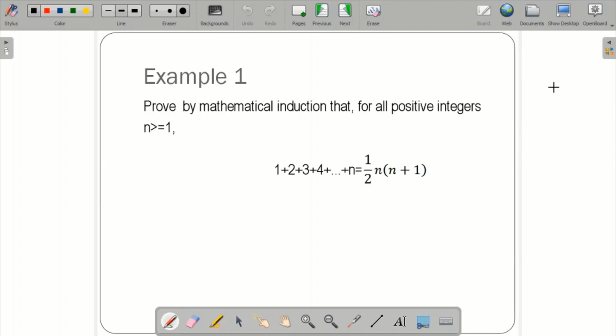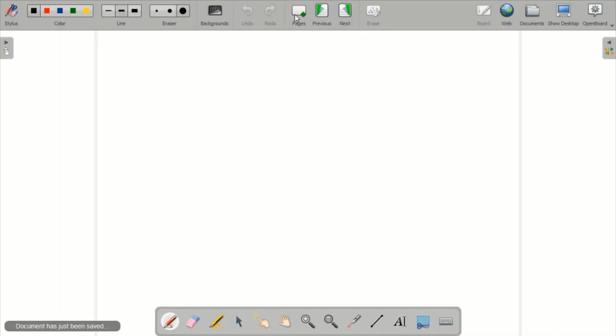Example 1: prove by mathematical induction that for all positive integers n greater than or equal to 1, 1 plus 2 plus 3 plus 4 plus so on up till n is equal to half into n into n plus 1. So this we have to prove. Again we have to mention the basic step and the induction step. Let us solve in a new page. So the problem is 1 plus 2 plus 3 plus 4 plus so on plus n is equal to half into n into n plus 1. Okay, so this is a statement.